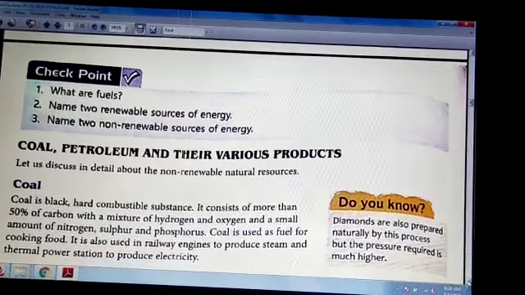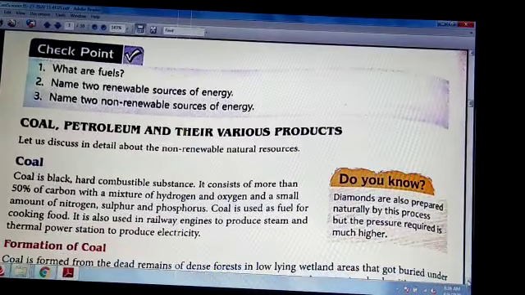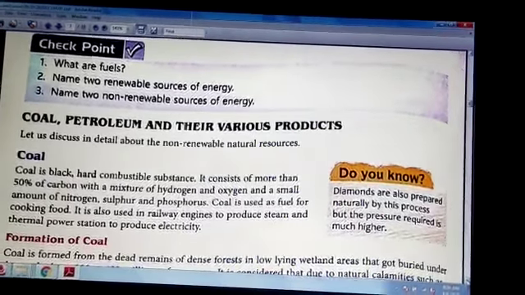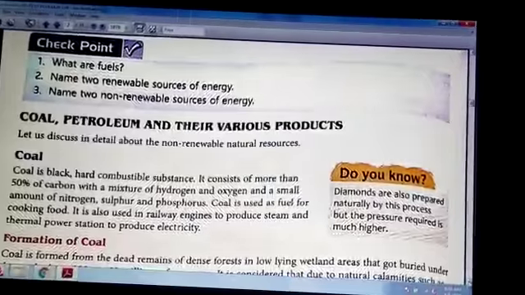So a checkpoint is given here. You will do it. First, define fuels. Second, you have to give an example of a renewable source, and third, a non-renewable source.